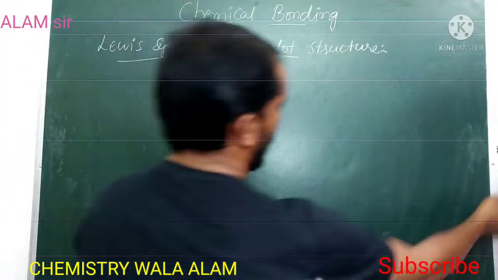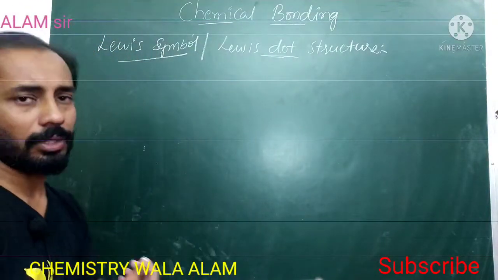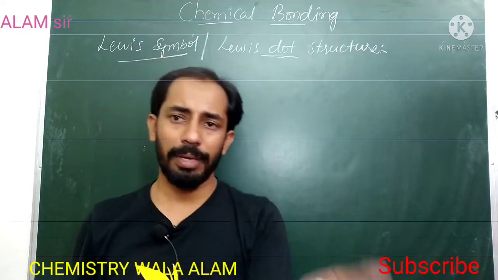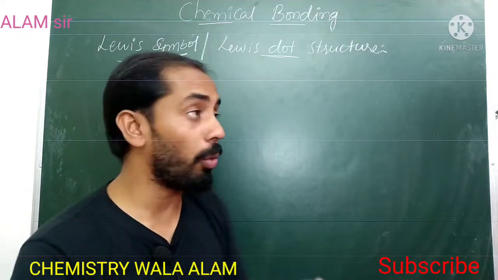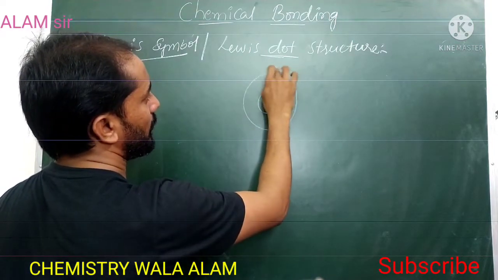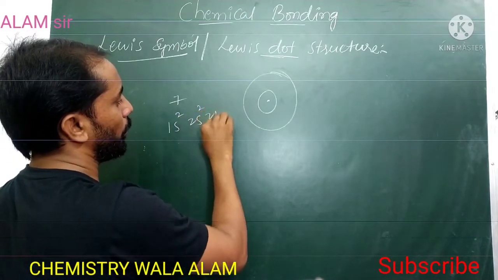According to G.N. Lewis, an atom contains 2 types of electrons: valence electrons, and the remaining electrons other than valence electrons, called core electrons. Suppose an atom has 7 valence electrons, distributed as 1s2, 2s2, 2p3.